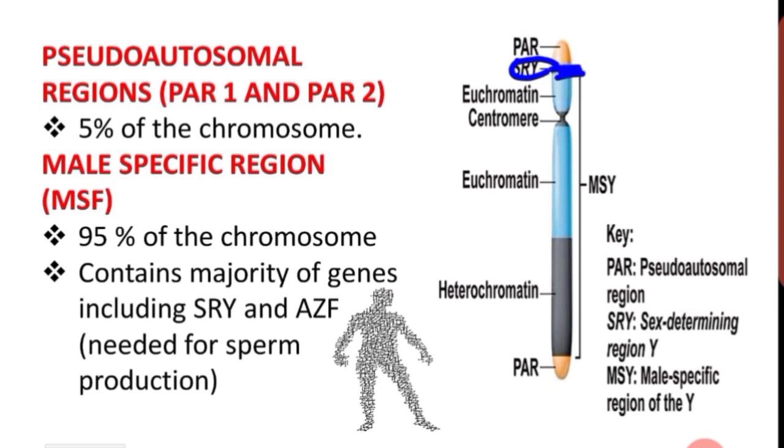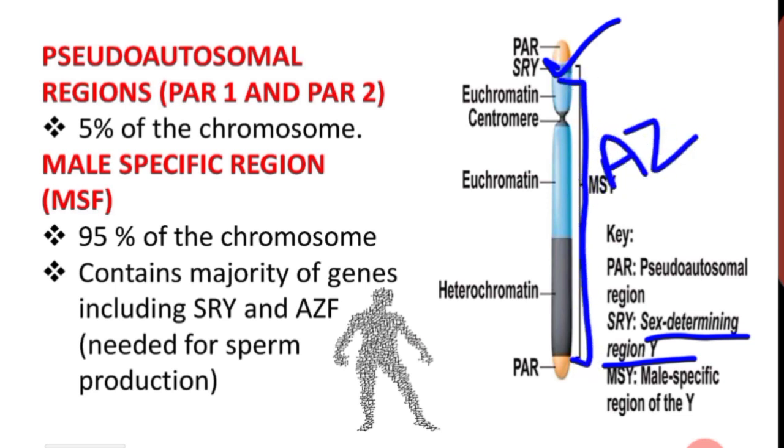The sex determining region of the Y chromosome is called the SRY region. Not only the SRY region, this MSY contains AZF. What is AZF? Azoospermia factor, which is needed for sperm production. These are the regions present on the male specific region. Got it?